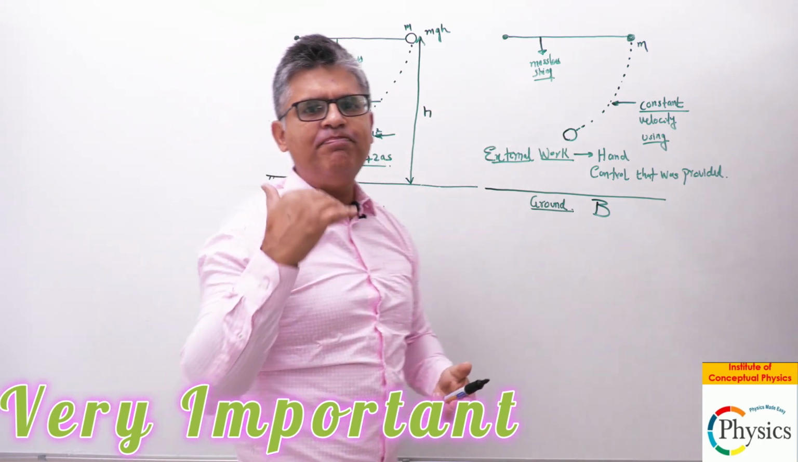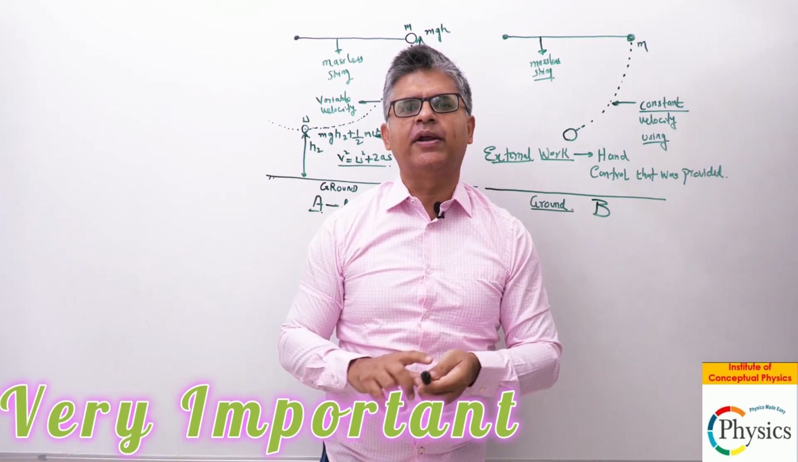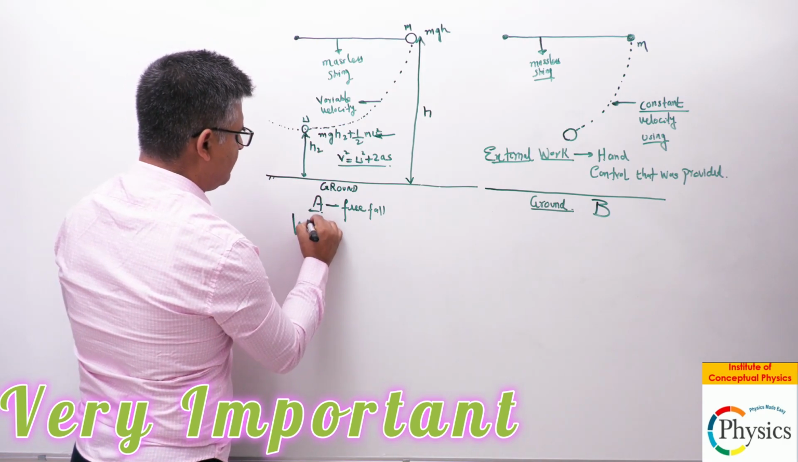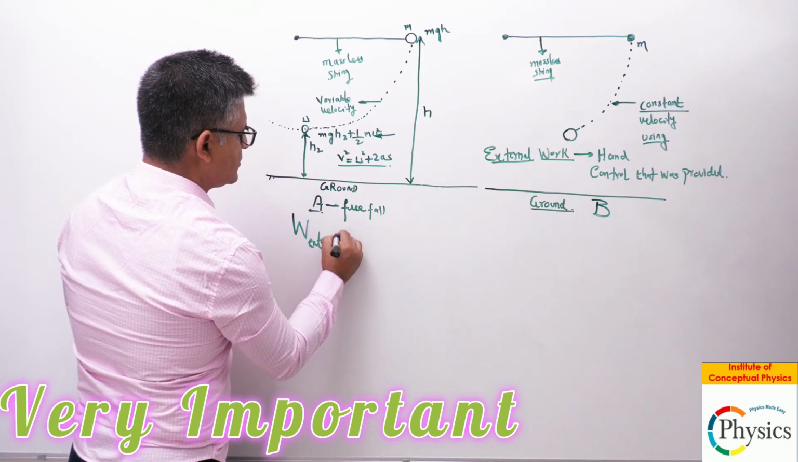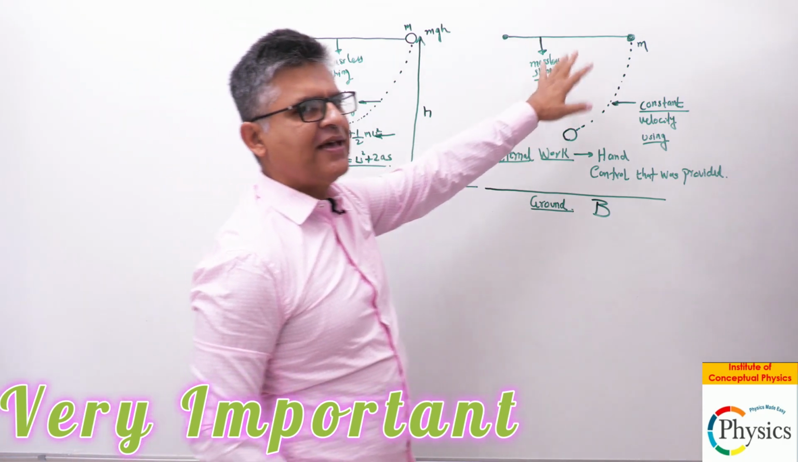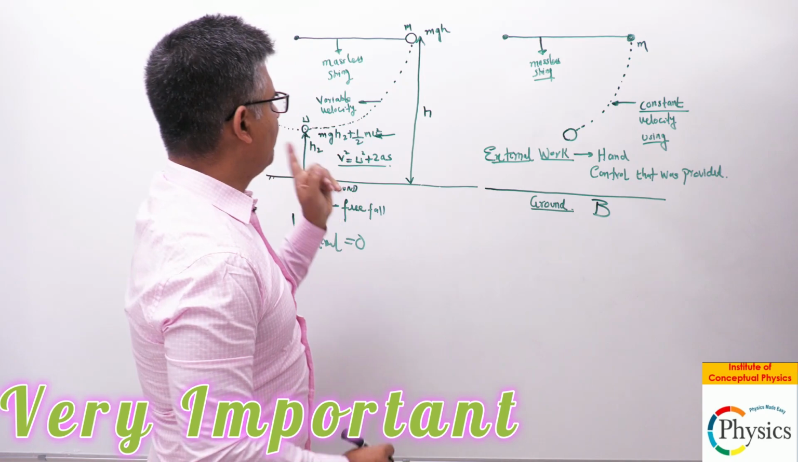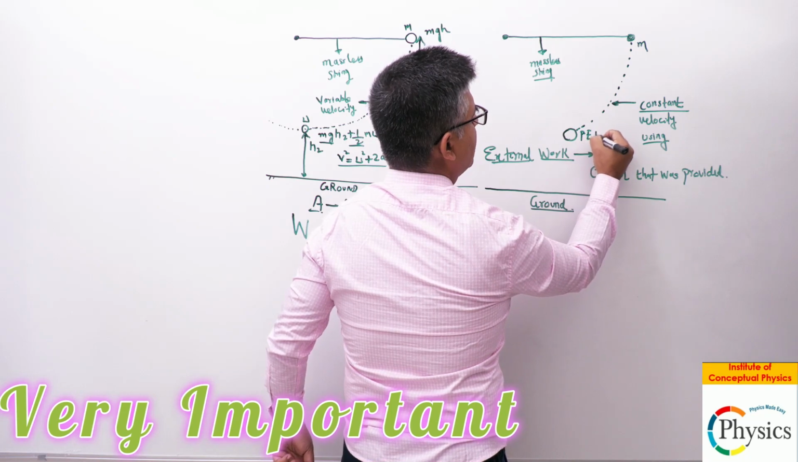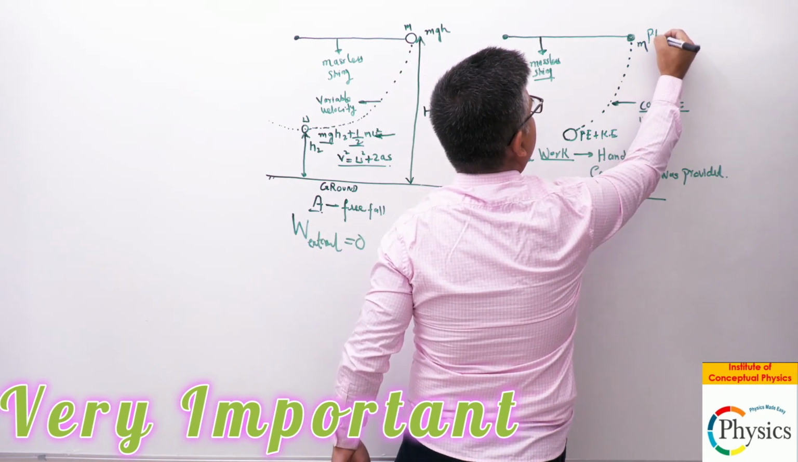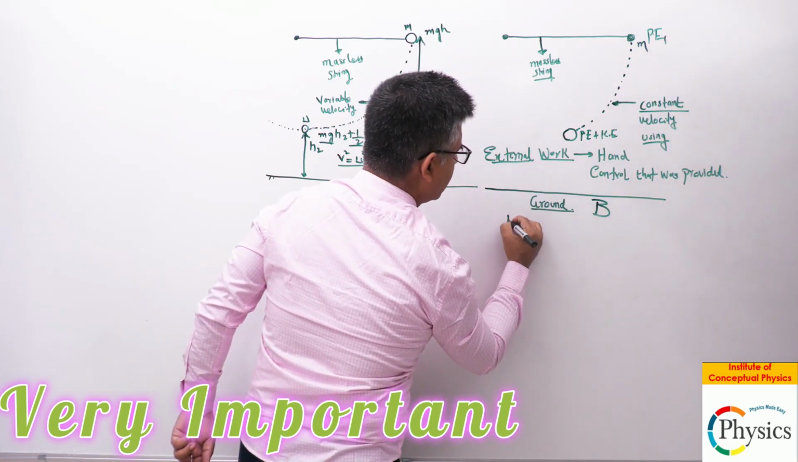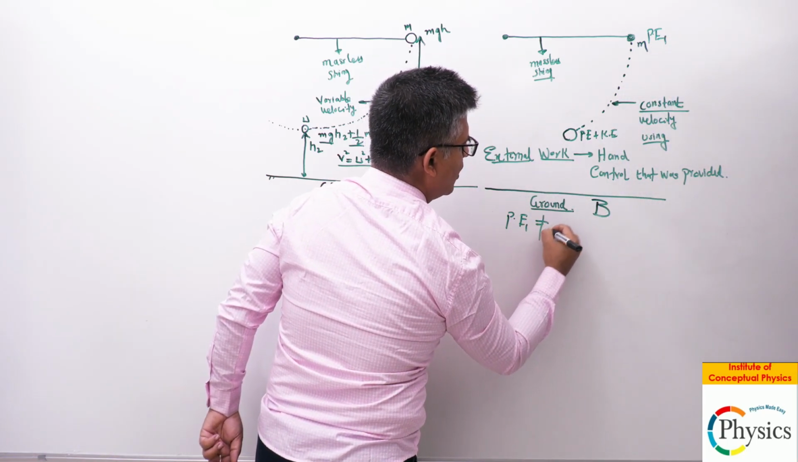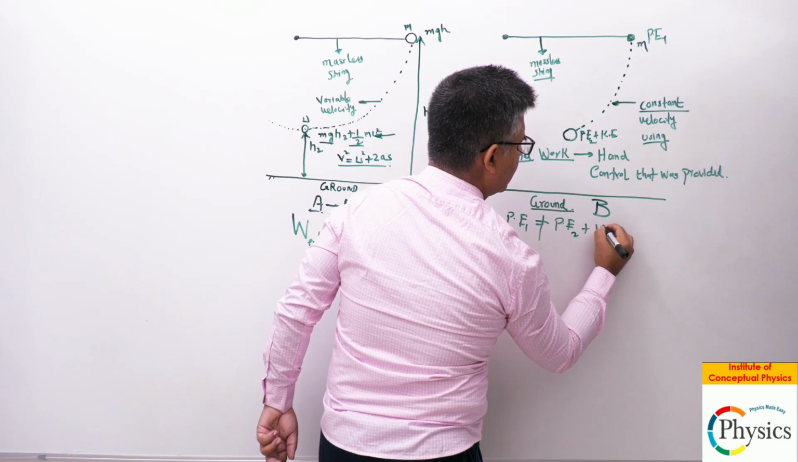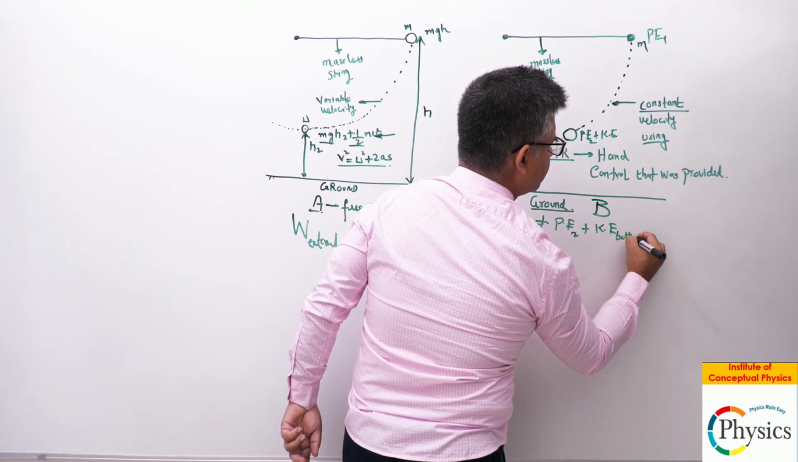So you will come across many questions in physics in multiple chapters where you will realize in one situation you have no external work. So here the external work, W external, is equal to 0. But in this case, you have external work, and therefore, please do not apply this equation, that potential energy 1 is equal to potential energy 2 plus kinetic energy at the bottom point.